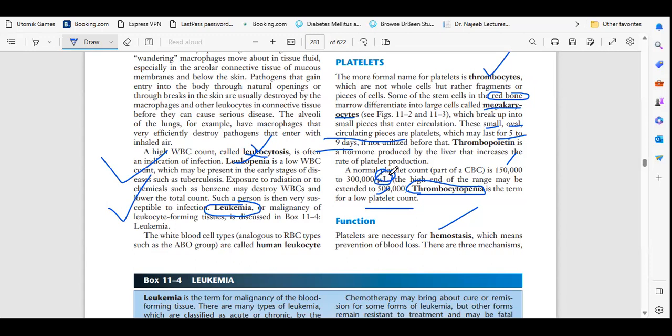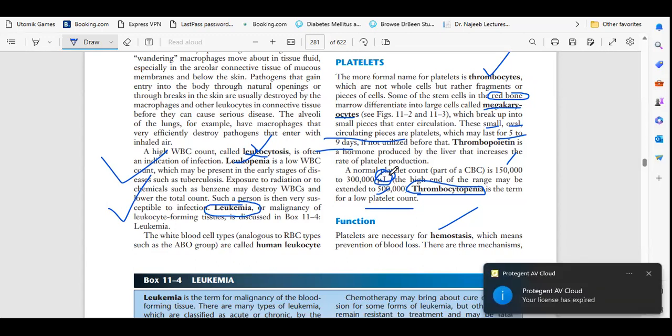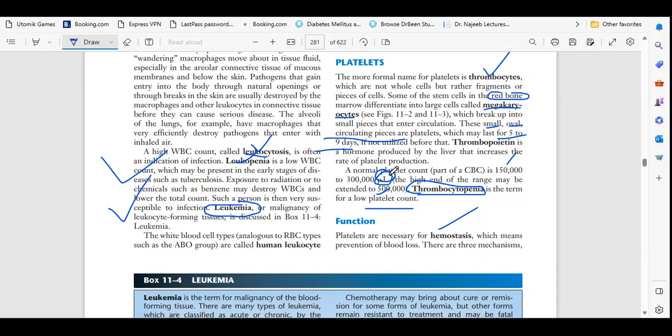Whatever sample you take, per microliter we have 1.5 lakh to 3.5 lakh. So you have to multiply with 400 ml: find the value for 1 microliter, convert into liters, then multiply with 400 ml, and that is the value you will get. I think you understood.